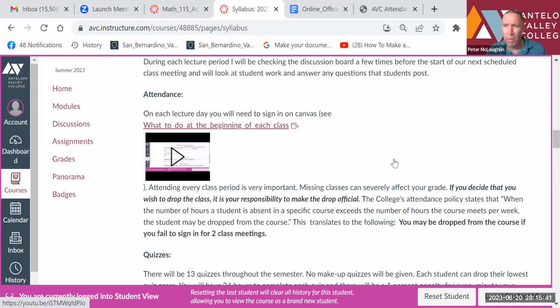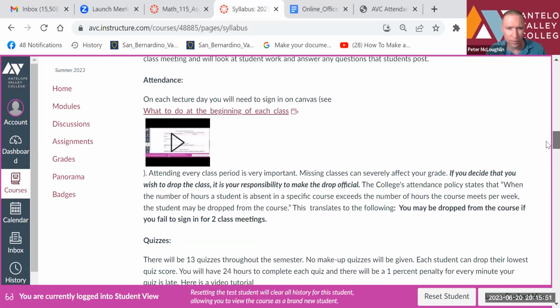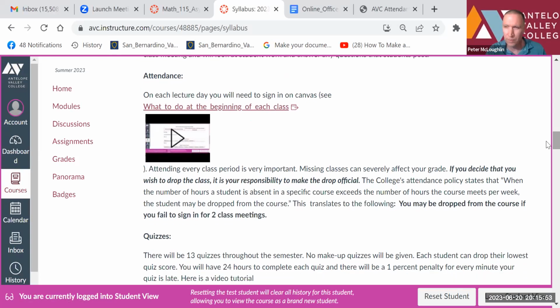But if you do miss more than 2 class meetings, you may be dropped from the course, but it's your responsibility to drop the course if you want to drop the course. Don't assume that I will drop you.